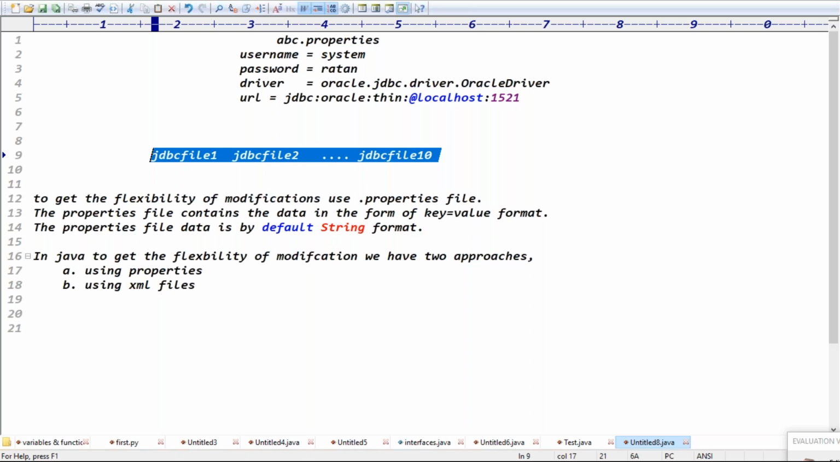Even the reading process is duplicated for every file, right? Here we have to read the data, here we have to read the data, here we have to read the data. Again, reading the data is duplicated for every file, right? Exactly, guys.